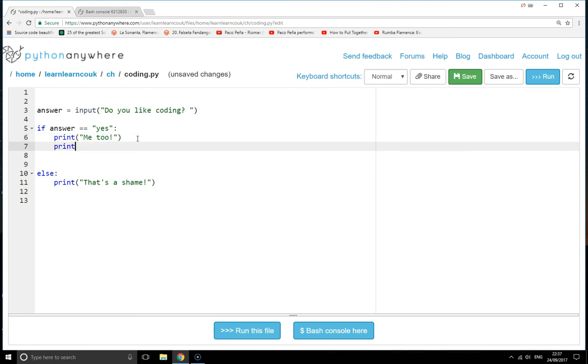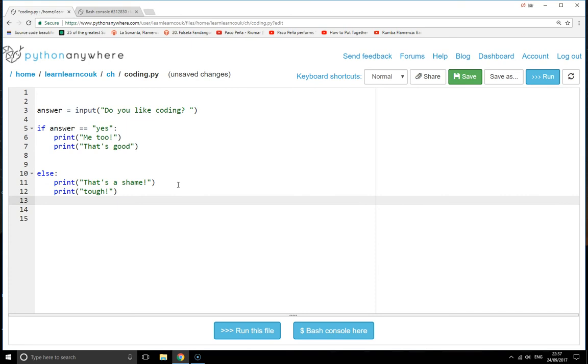And that keeps on working. You can do lots of lines of code, so you can print me too, that's good. There we go. And you could do lots of different lines, loads of code going in there. Print that's a shame, and tough.